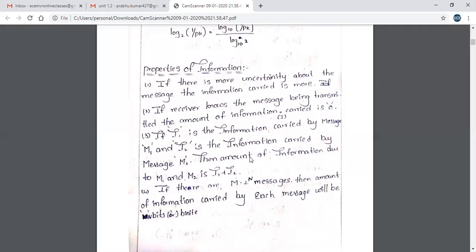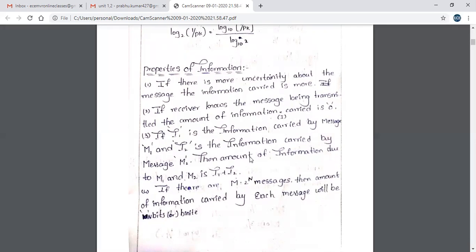If the receiver already knows the message being transmitted, the amount of information carried is zero. So we already know that the information is transmitted, so the information carried is zero.